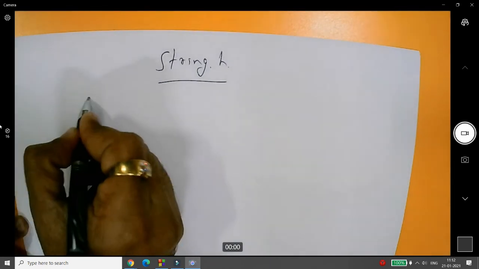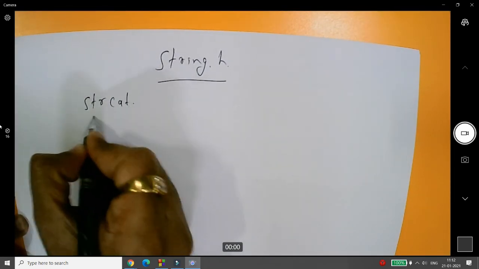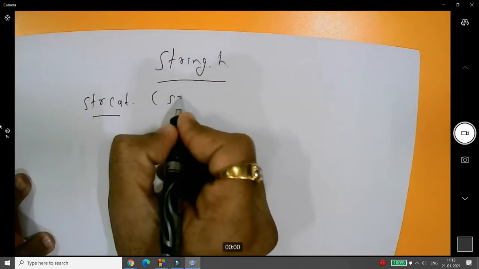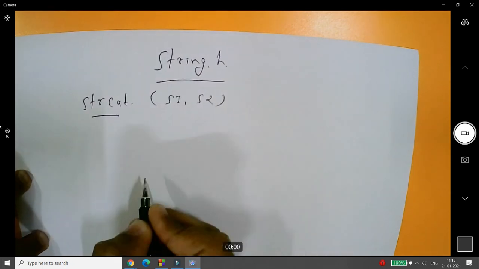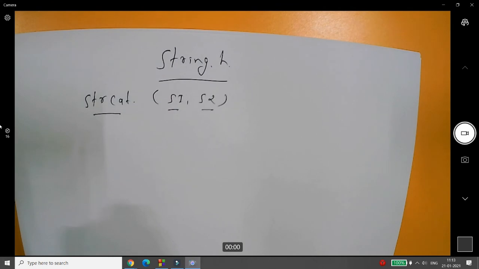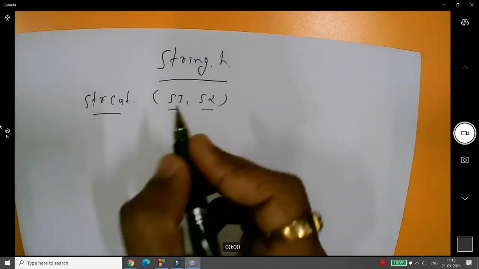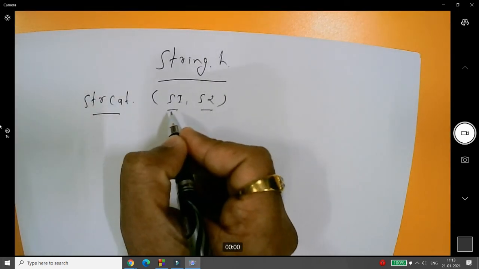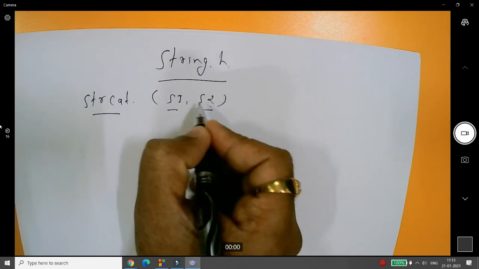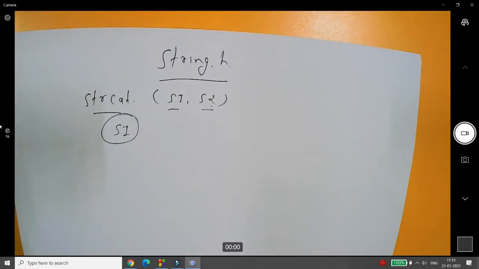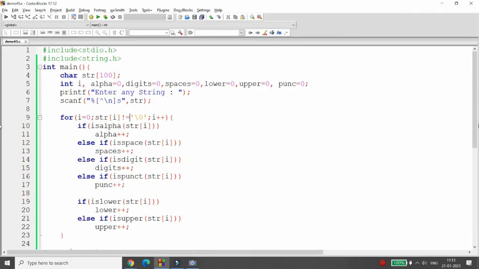The first function is strcat. What will strcat do? It will concatenate two strings. For example, if you have one string s1 and s2, then it will simply concatenate the two strings and you will get the concatenation output, right? But what will it do? For example, here the strings are s1 and s2. Then it will concatenate s2 to s1. So whenever you print your s1, your s1 will be changed, right? Let me give you an example for the same.